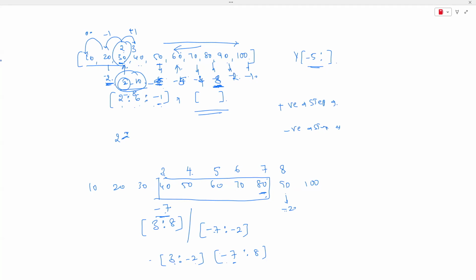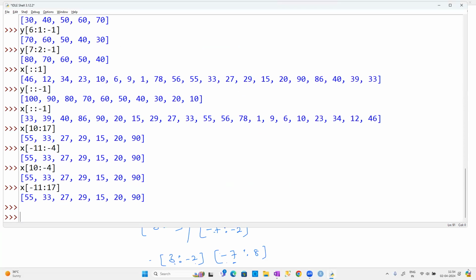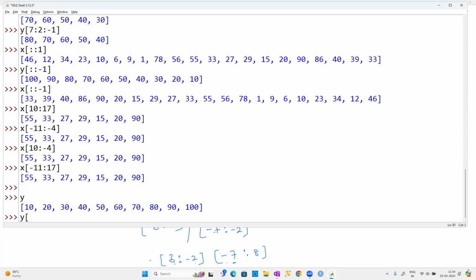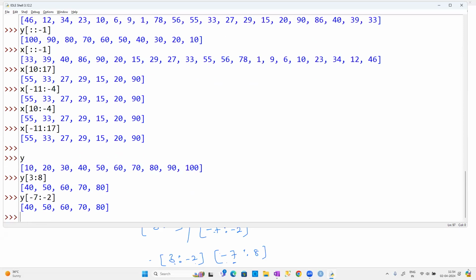So that's why I'm saying you have to practice with both positive indexes as well as negative indexes. Once again, I'll show you. This is y of 3, and I want to get 5 elements. So you said 3:8. Now tell me, if the index is 3, what is the index from the right hand side? It is 3 minus 10, since the total elements is 10. So 3 minus 10 is -7, and 8 minus 10 is -2, right? Same result.